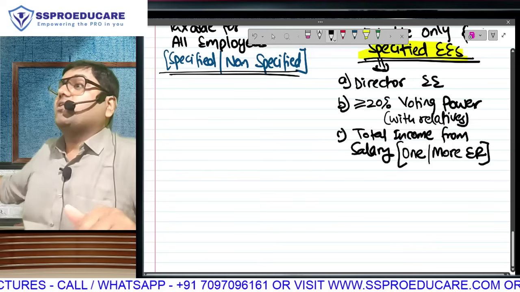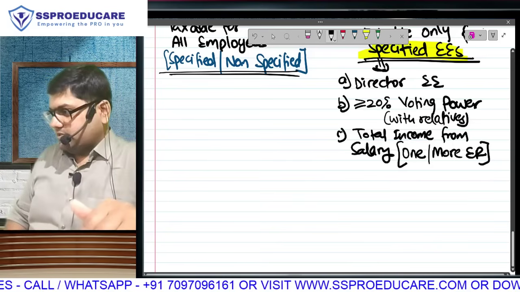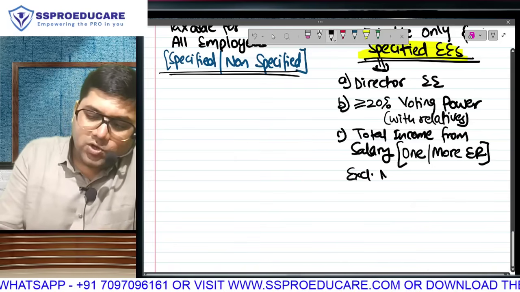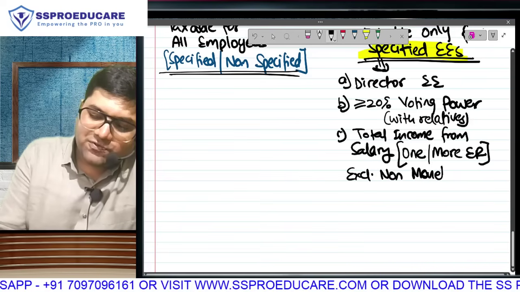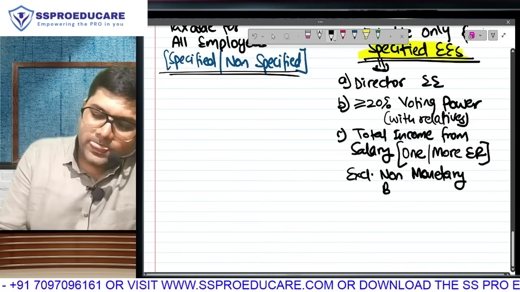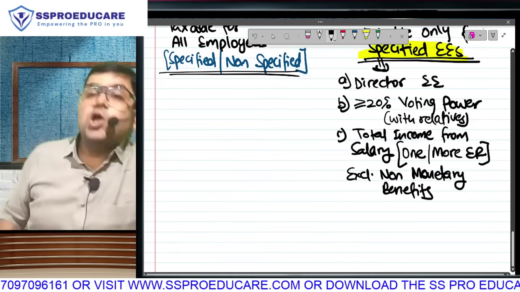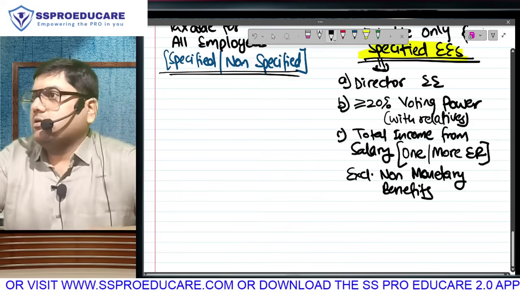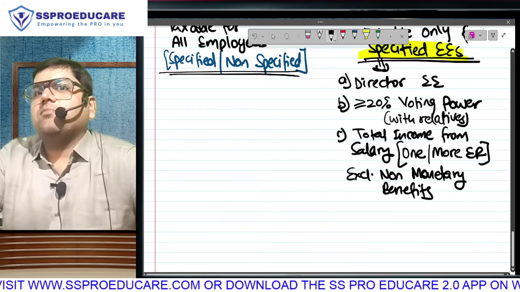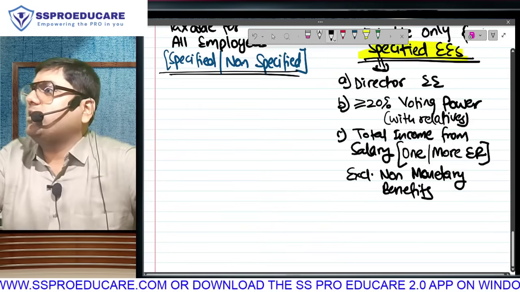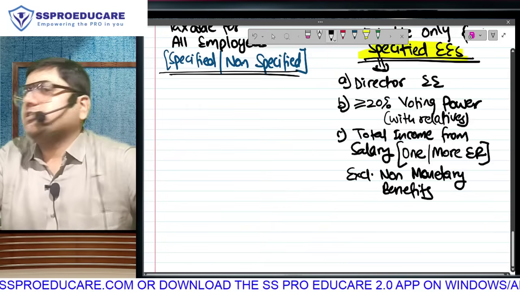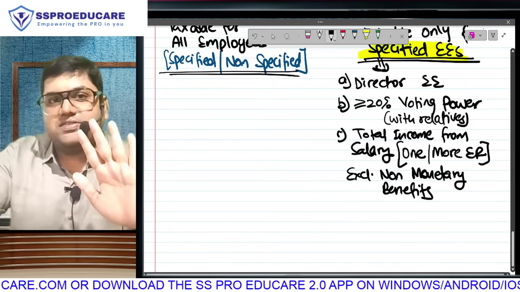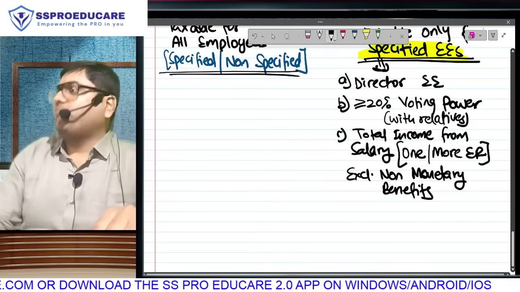So we will take your salary from one or more sources, total salary for the year, excluding non-monetary benefits. मतलब which part of salary we will exclude? Perquisites. We will take only the monetary benefits, मतलब basic salary and all types of allowance का total from one employer or multiple employers. Is it possible first employer is paying you only basic salary of 3 lakh and second employer is paying you only basic salary of 2 lakh? Perquisites we are not counting, but do we still have 5 lakh amount? We will see the total of multiple employers.